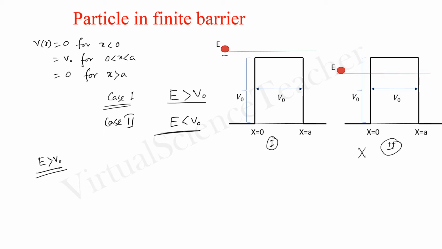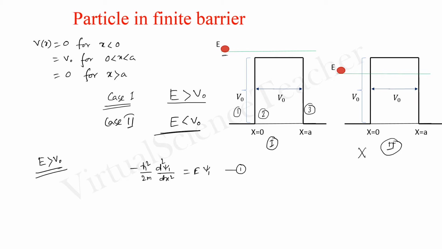I am writing region 1, region 2 and region 3 for case 1. Region 1 indicates that the potential is 0. That means the Schrodinger equation in this case is equal to E psi 1, because the potential is 0 in this case. This is for region 1.